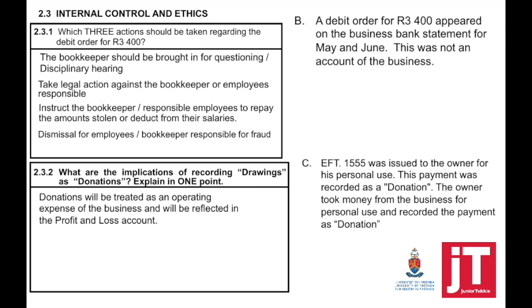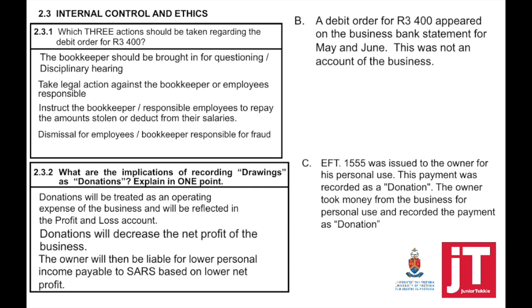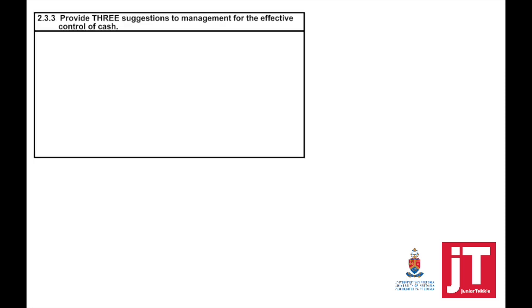Because now donations will be treated as an operating expense of the business and will be reflected in the profit and loss account. And it's not a business expense. This was a personal expense. Donations will decrease the net profit of the business because donations is regarded as an expense. The owner will then be liable for lower personal income tax payable to SARS based on the lower net profit. And this is why this needs to be shown as a personal expense and not a business expense.